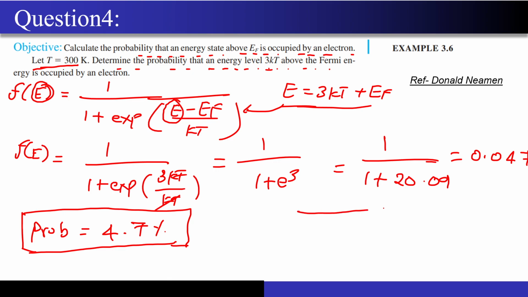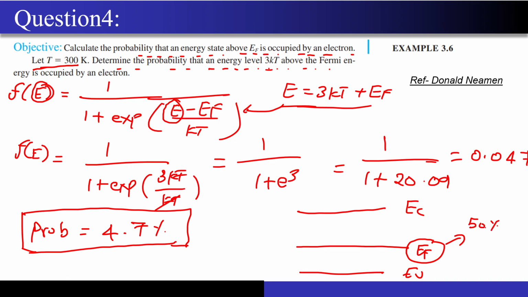Just to give you an intuitive understanding, this is the EC, this is the EV, and this is the EF. This is the place where there is a 50% probability of finding an electron. Now as I move down, this probability increases. As I move up, this probability decreases.